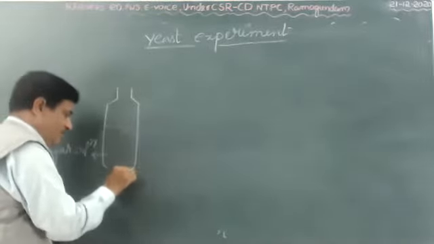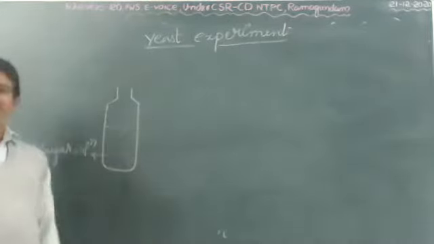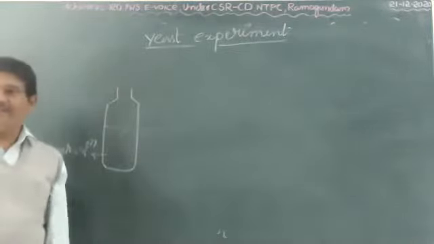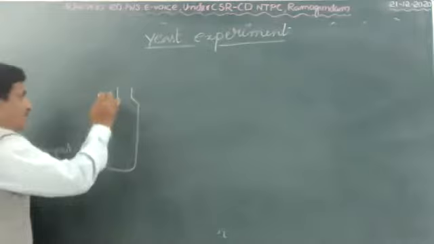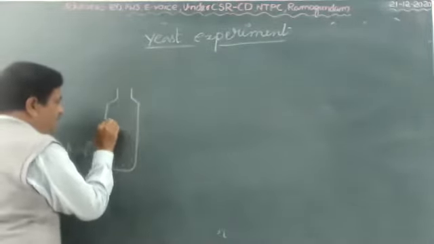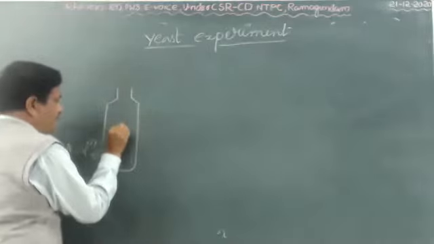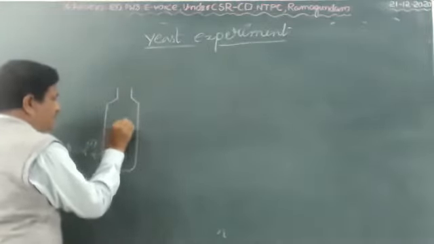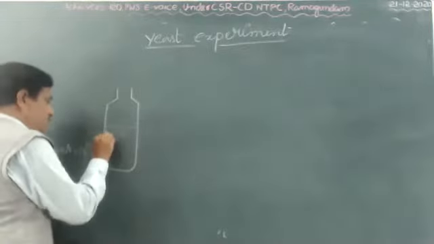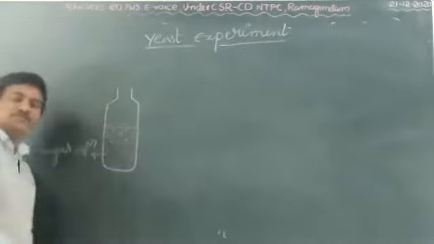We need less oxygen or absence of oxygen. In this experiment, we are taking absence of oxygen. Then you add some amount of yeast in the sugar solution.